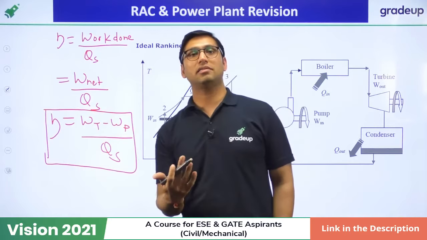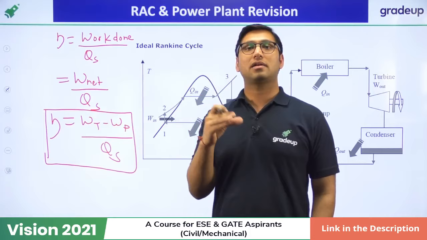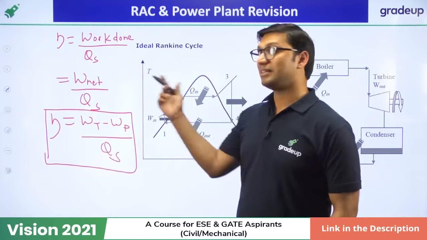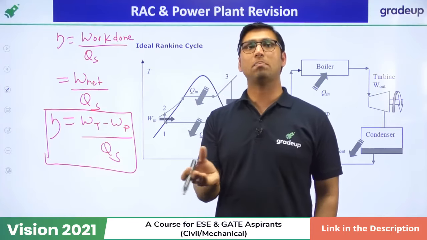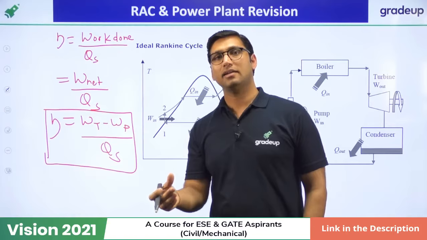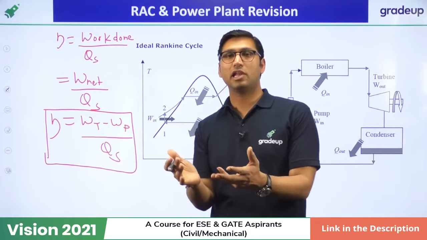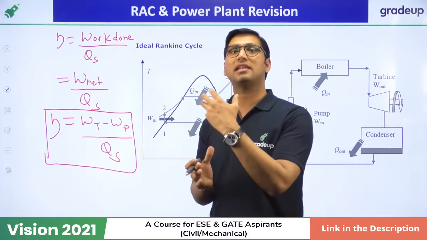Now my question is, why am I writing turbine work minus compression work? The reason is that in the case of a Rankine cycle, turbine work is more as compared to pump work. And turbine work is a positive work, right? Steam power plant is a cycle which produces work. That is why the net work will be equal to turbine work minus pump work.